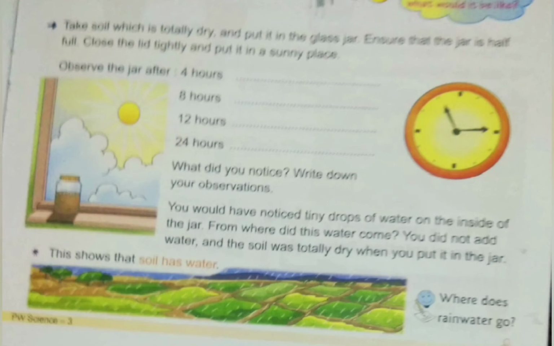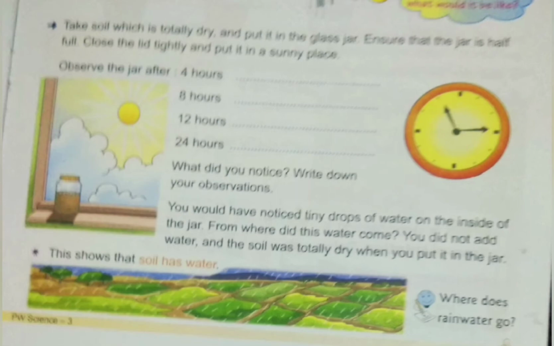After some time, what will happen? Tiny droplets of water will form on the inside of the jar. Then from this experiment, what will we learn? We will learn that the soil was totally dry. Then where did this water come from? This water was already present in the soil, and this experiment shows that soil has water. By this experiment, we learn that soil contains water also.